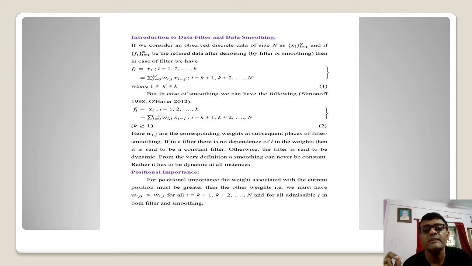That means whenever I put i minus 1 in x(i minus j), it comes out as x1. So wherever we are in the process of smoothing, we are counting all the positions from the current one itself up to the very first one. Here we are taking the chain starting from the very first observation up to the current one. But in the process of filter, we may not take it that way.